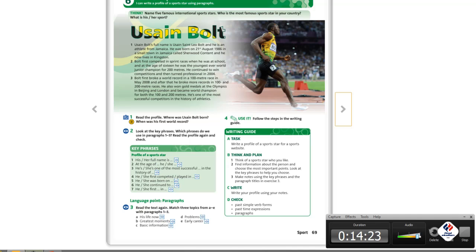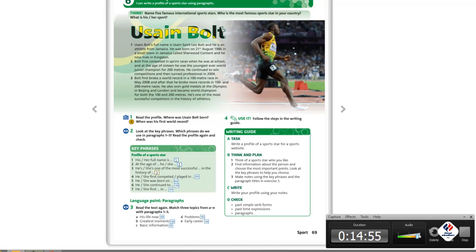Key phrases. His full name is what? Usain Stanley Bolt. Number 2, at the age of 16, he was the youngest junior champion for 200 meters. Number 3, he is one of the most successful competitors in the history of athletics.